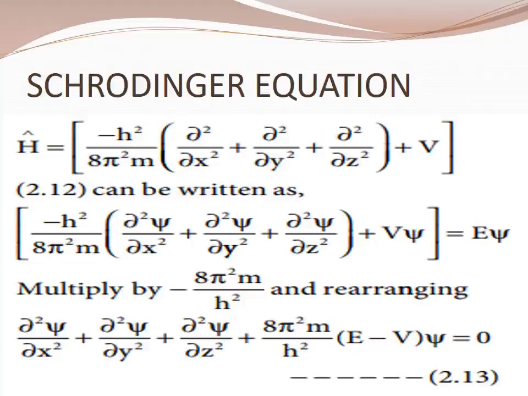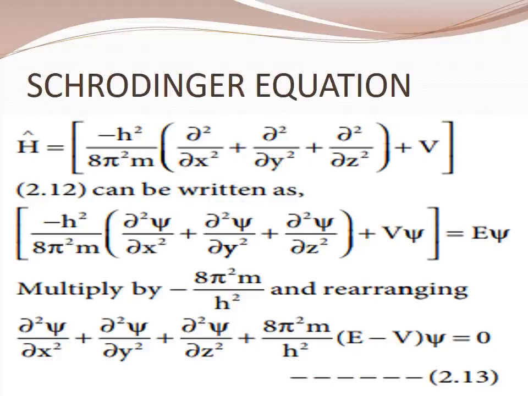Position and momentum cannot be measured accurately for microscopic particles such as electrons. So classical mechanics does not consider the dual nature of matter, which is significant for microscopic particles.